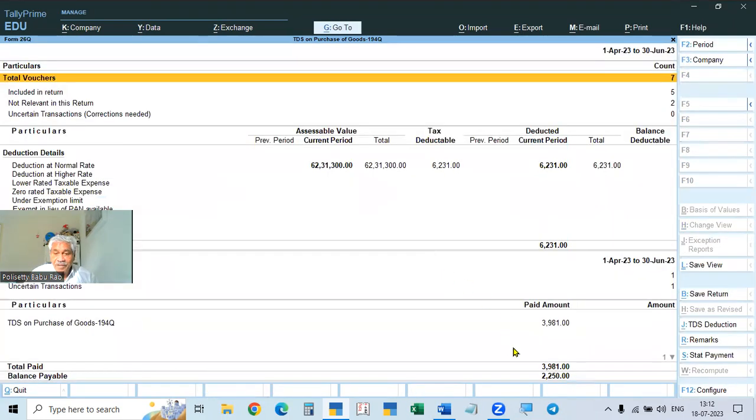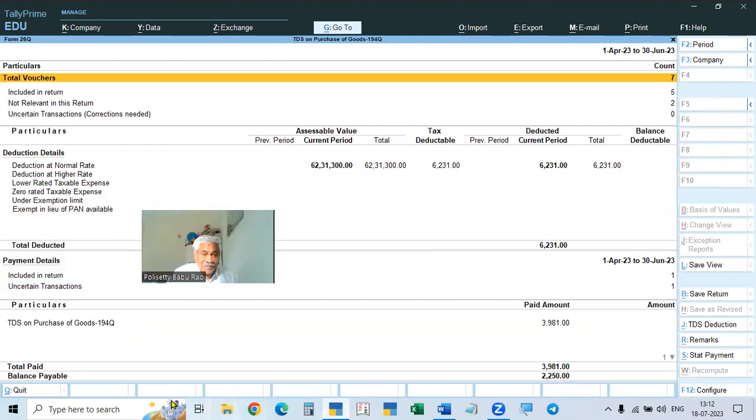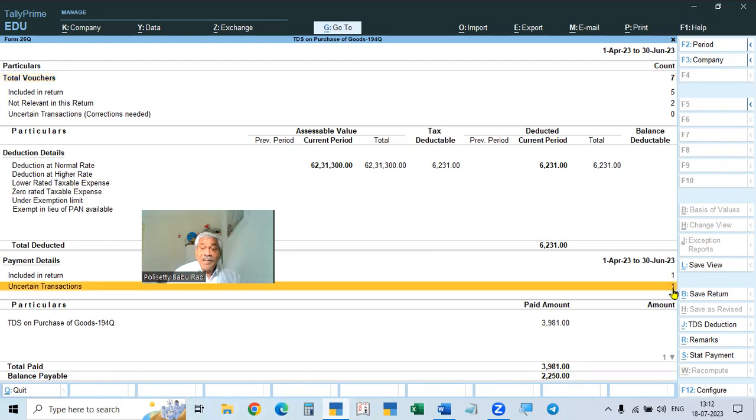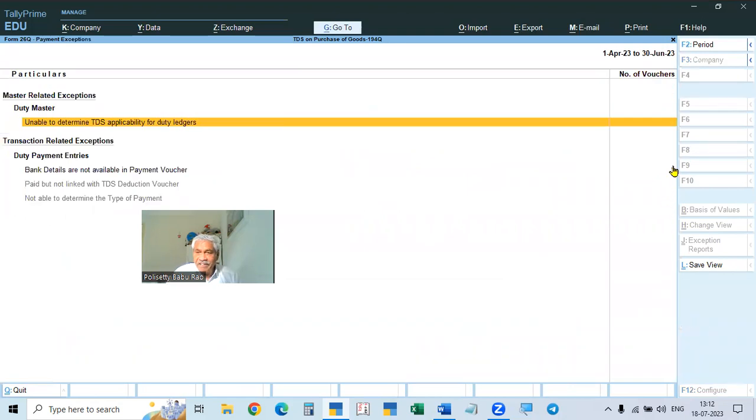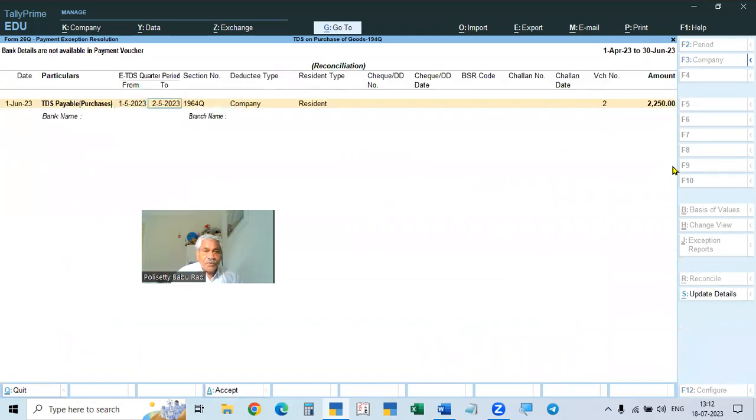Okay, you see here, it is okay. After that, it is showing payable. Why? Because the challan numbers are not reconciled. So go to the uncertain transaction, click that, take that one and enter. Here it will move. 1st April, 1st May and 2nd May only we made the deduction. And check number 258259 we give. Check date 1st June. You see here in the beginning, 1st June is the date of the voucher.